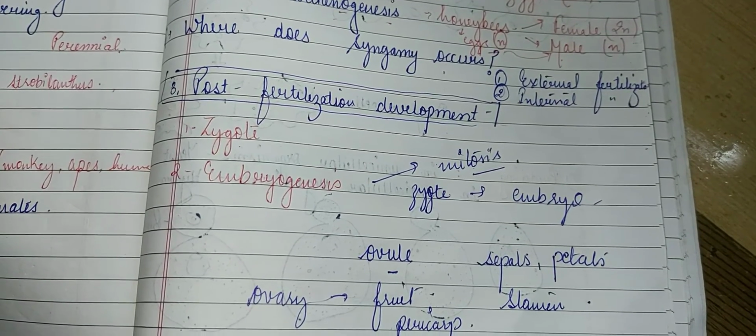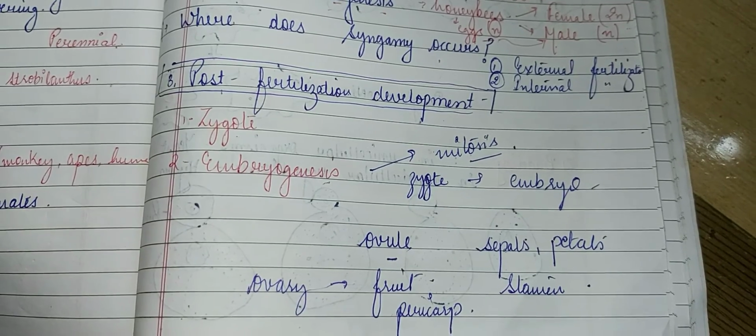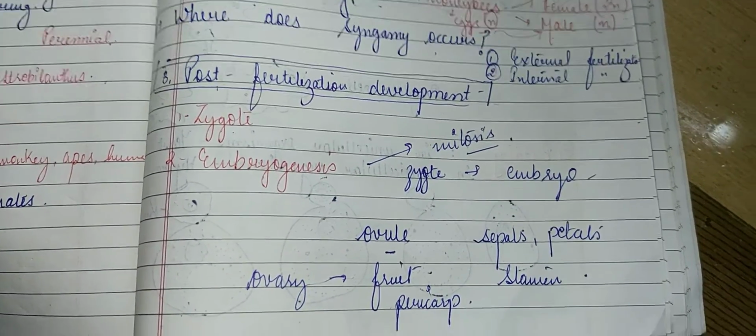So this completes your first chapter, that is reproduction in organisms. Now the assignment questions related to this chapter.